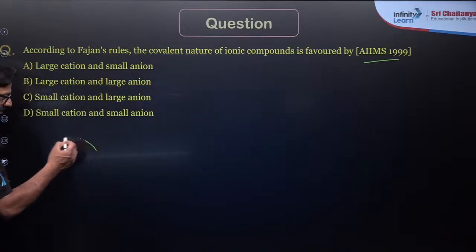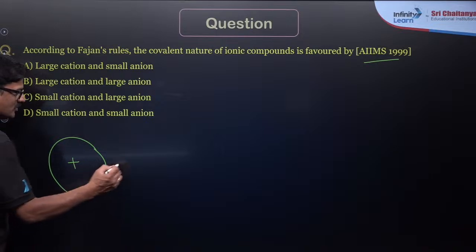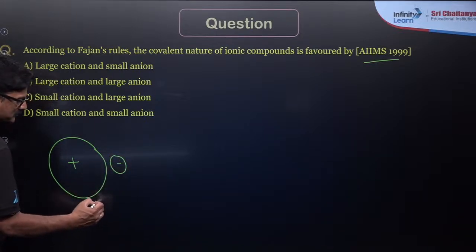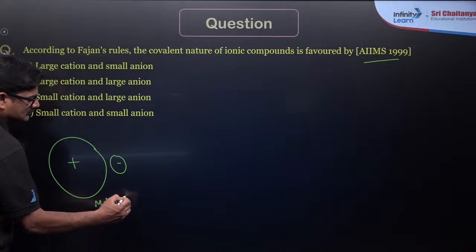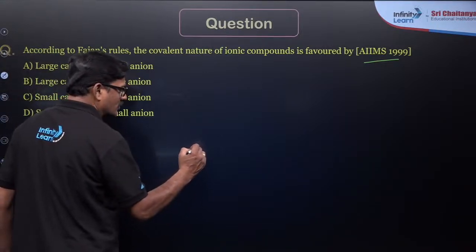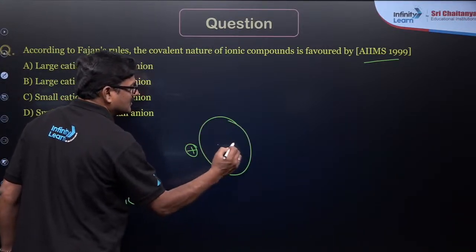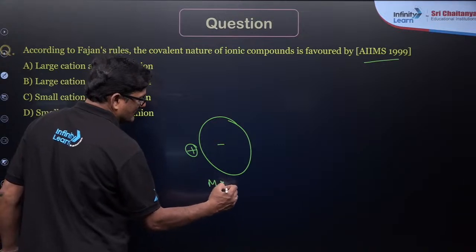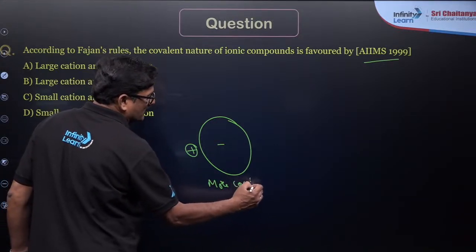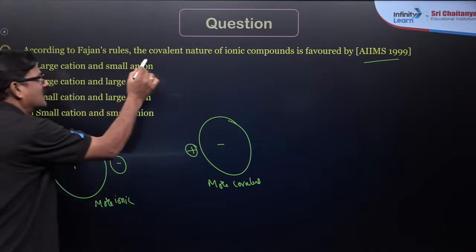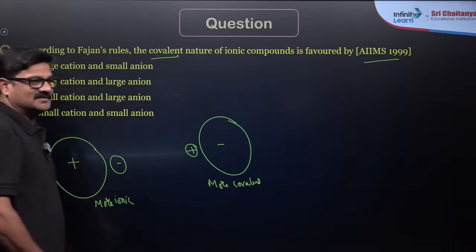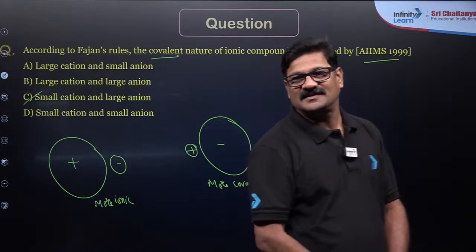I have said many times, a large cation and small anion is going to be more ionic, and a small cation and large anion is going to be more covalent. So small cation, large anion is of covalent nature, right? Yes. Answer is C. Got it?